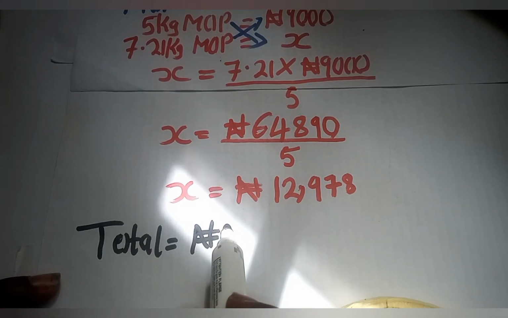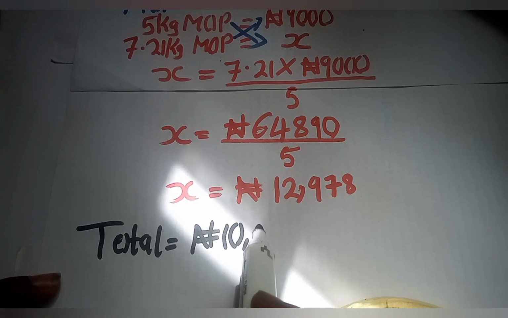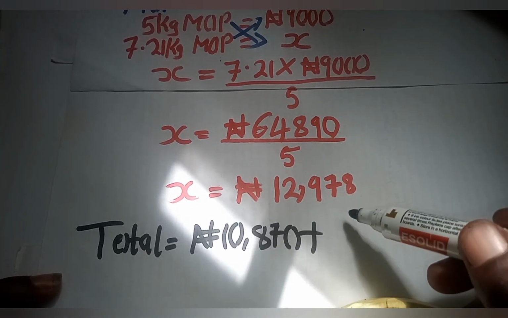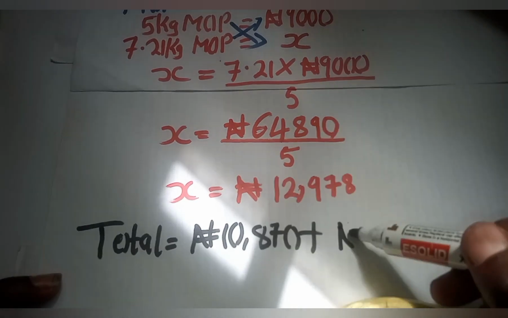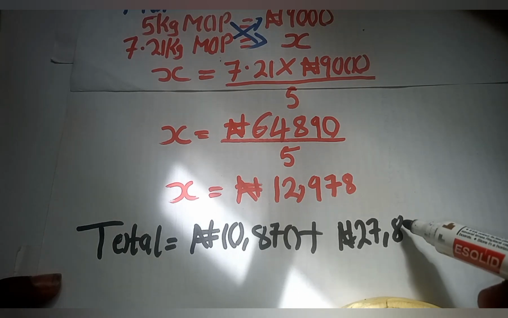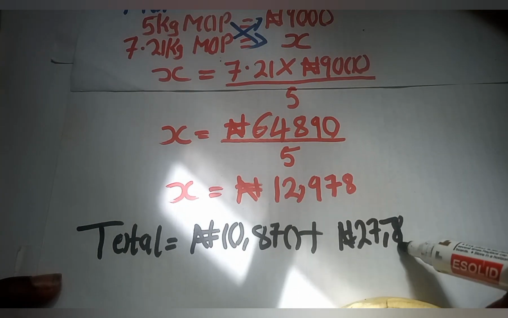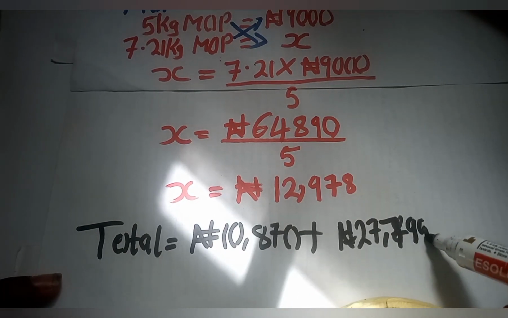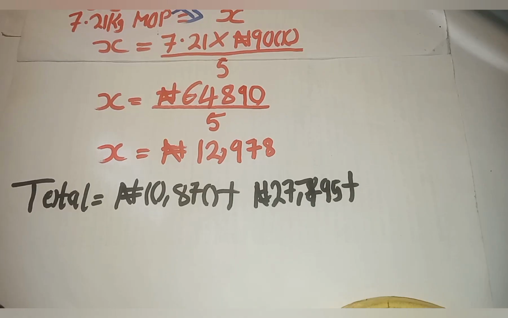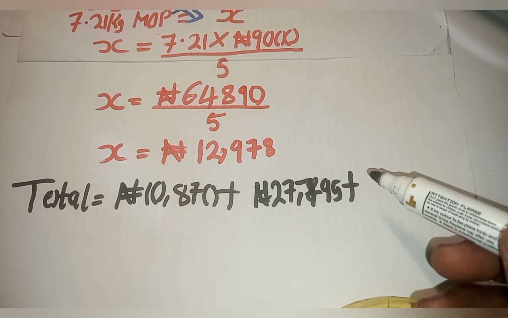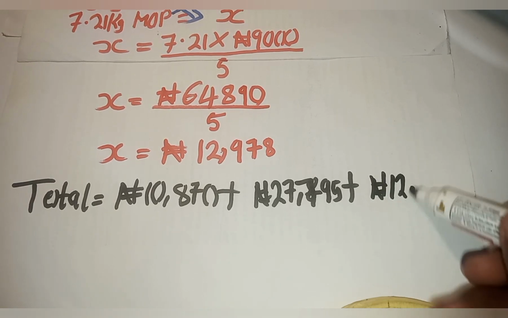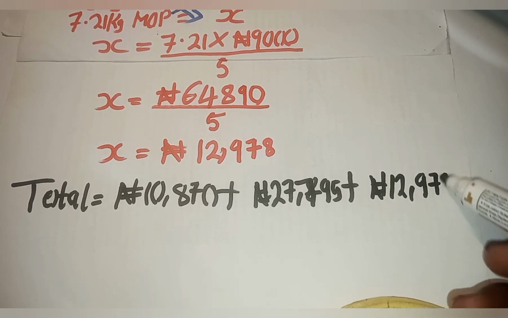The value that we got in urea, 10,870 naira, plus the amount that we got in SSP, that is 27,795 naira, plus the amount that we got in MOP, which is 12,978 naira.